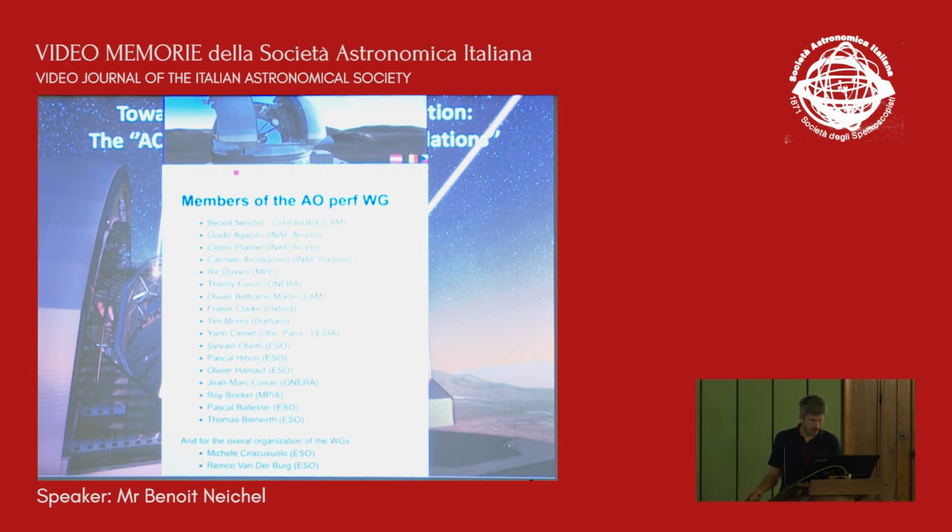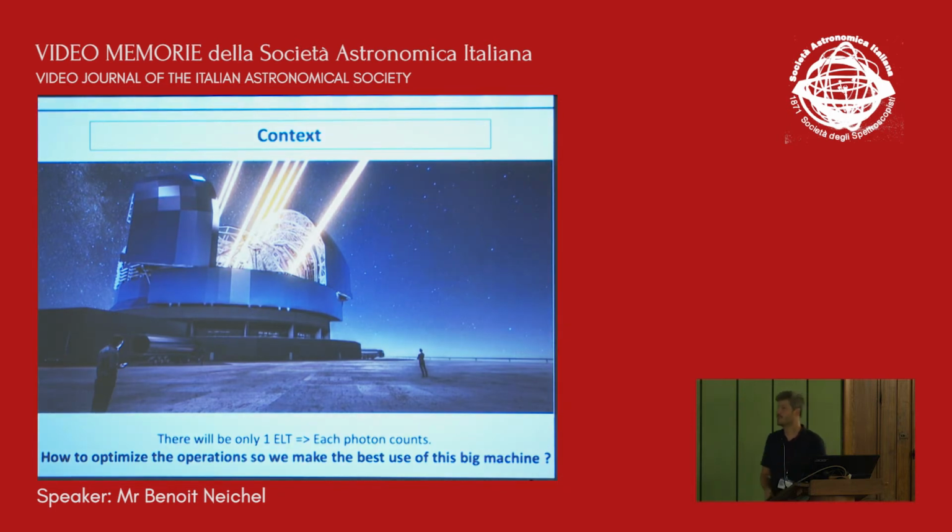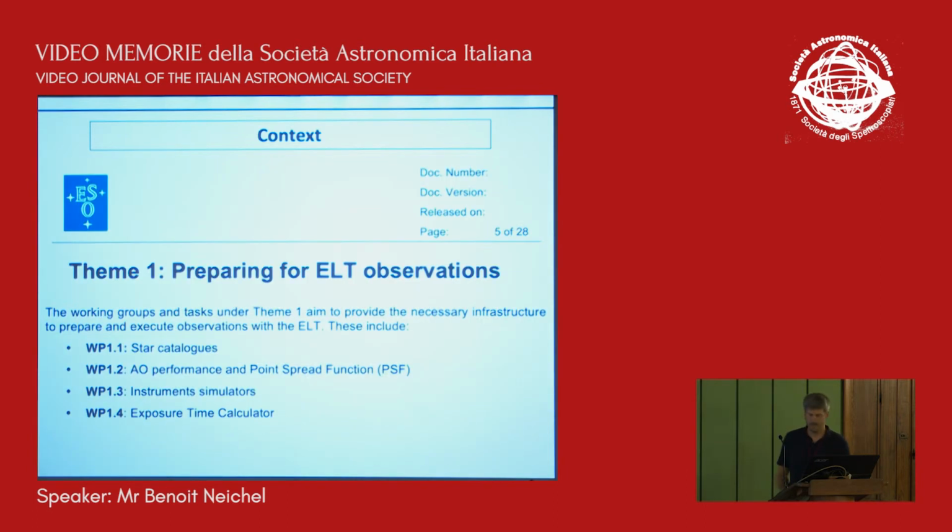And well, the context is that we're going to have only one ELT, unfortunately. At least for Europe, we're going to have only one. So each photon counts. And this is more about how to optimize the telescope, but before observing: how to optimize the preparation of the observations and the operation, and how to make the best use of this big machine. So what has been prepared by Michele is actually about preparing observations.